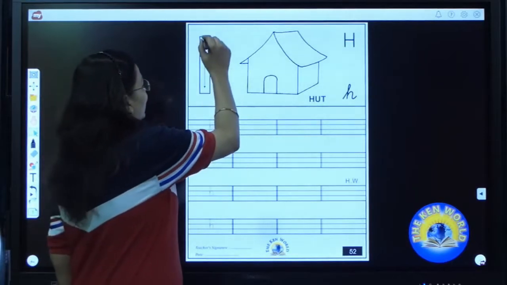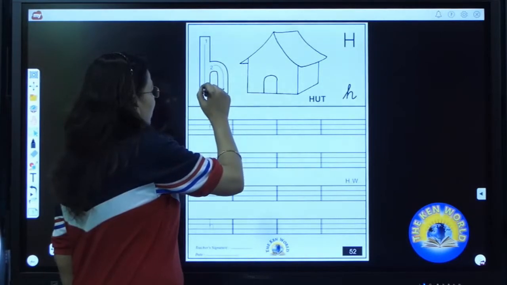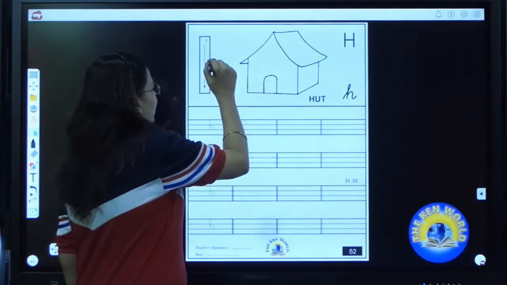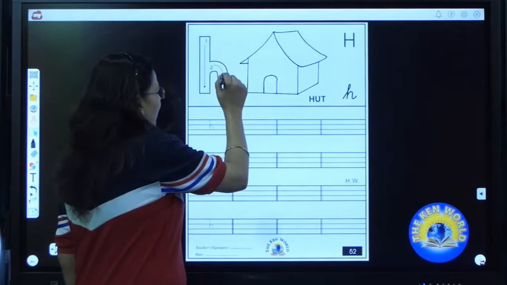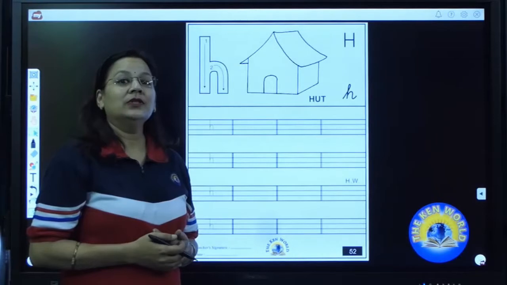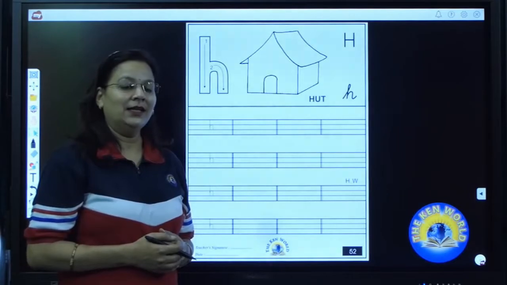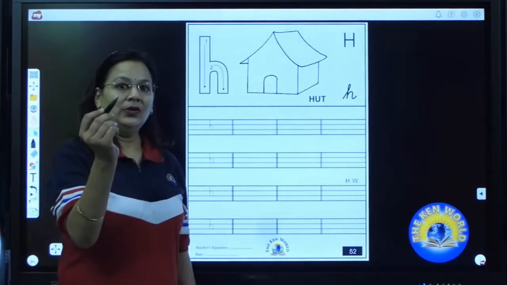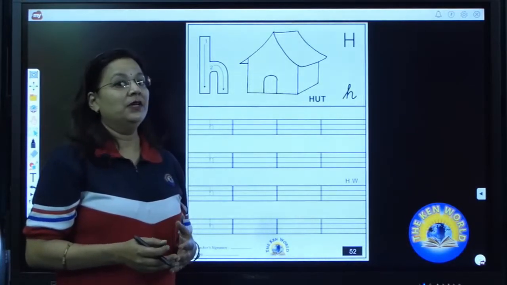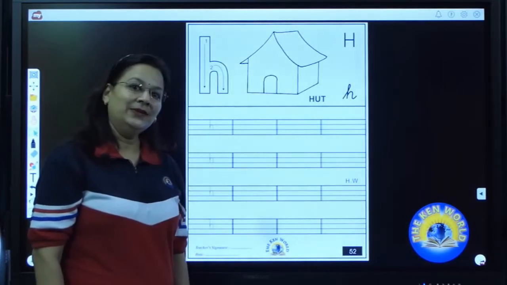Now I will start it from the top line, up to down, standing line, stop on the base line. Now come back to the middle line, turn towards your right and make a tail and stop on the base line. This is the formation of lowercase h. Now sit properly with your back straight. Take out your pencil. Hold your pencil like this and you should write dark. And you will speak with ma'am and you will write after me. Is it clear to you?